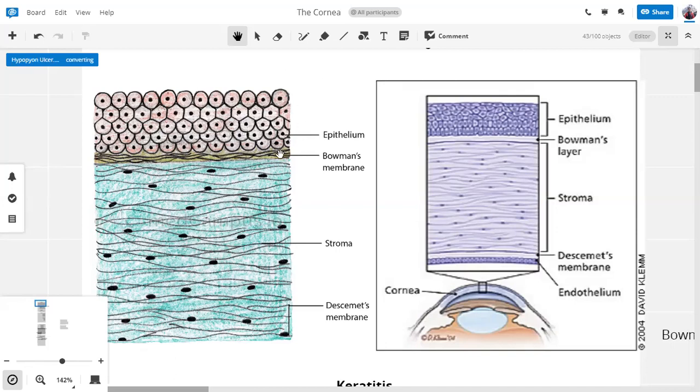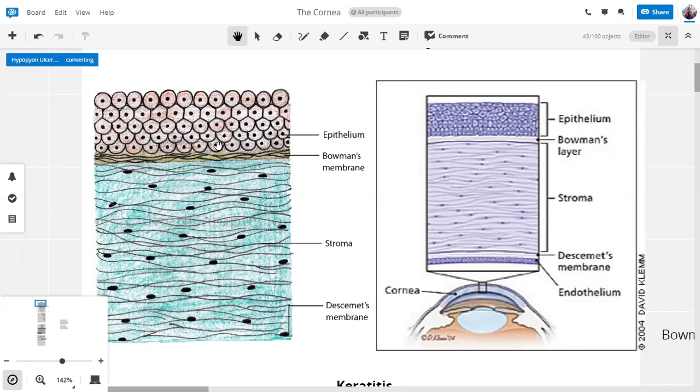However, if something insults the epithelium so much that the Bowman's membrane is also insulted or affected, then the normal regeneration does not happen, and what we get is a corneal opacity. अभी हम नीचे discuss करते हैं.